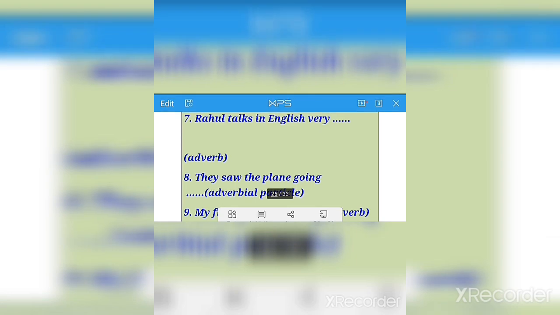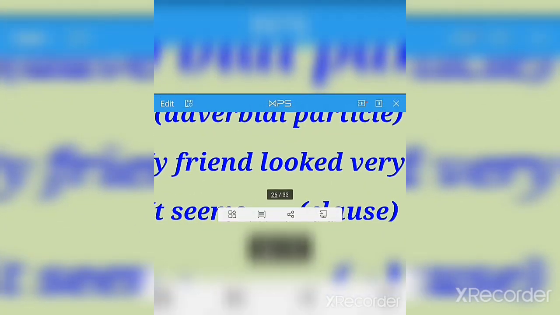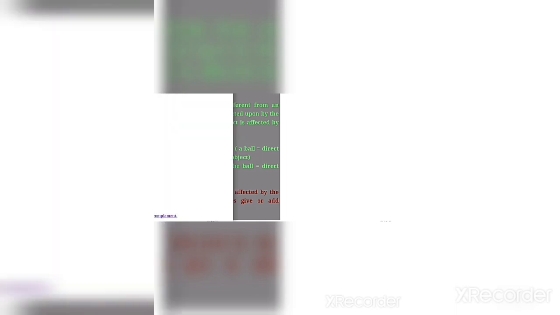So dear students, in this way we have completed all the exercises: exercise E, exercise D, then the transitive verb, the subjective complement, the objective complement, and then the transitive verb.